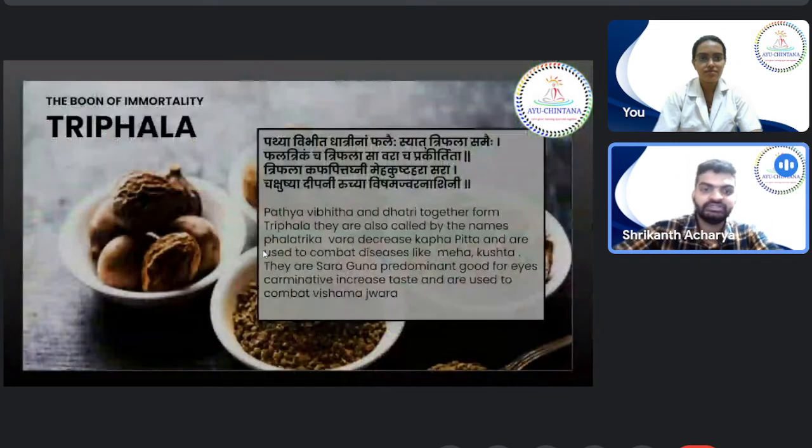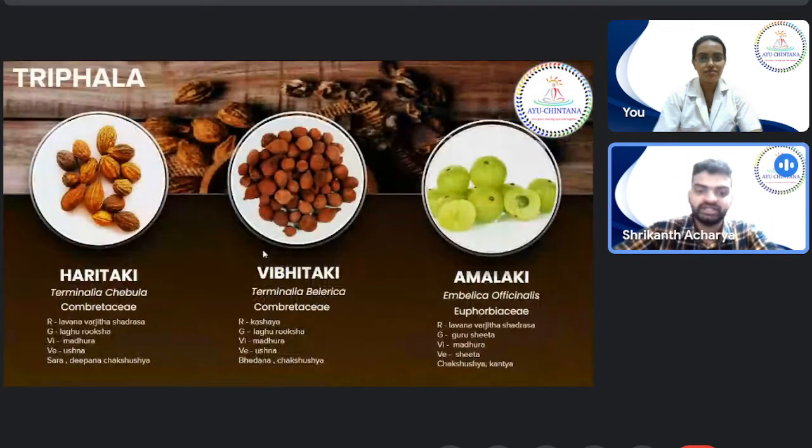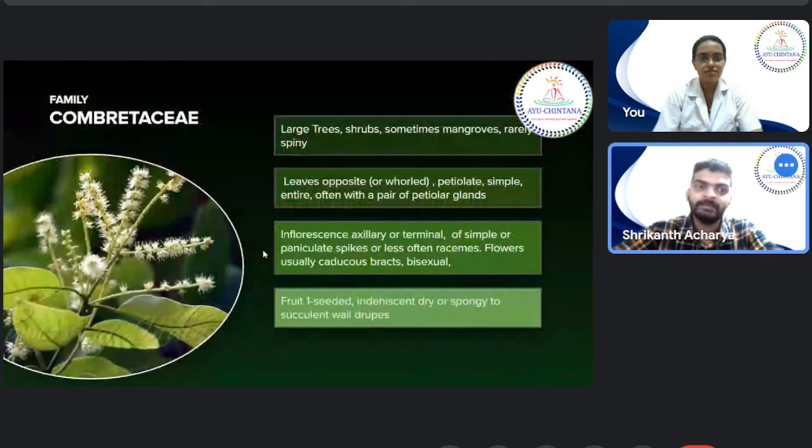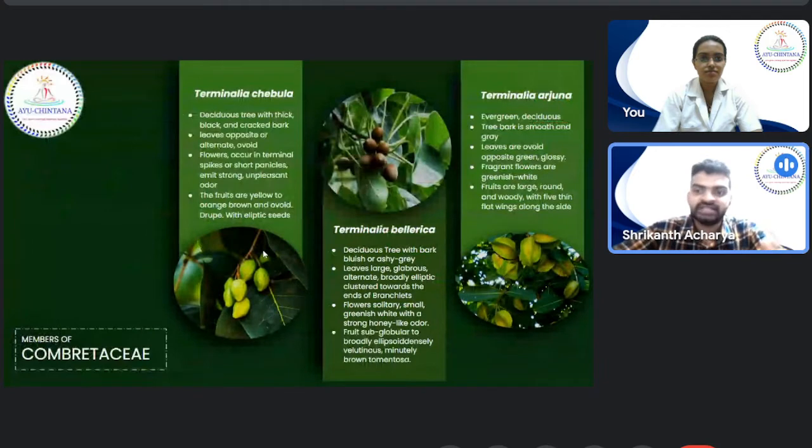For example, Triphala, which consists of Haritaki, Vibhitaki, Amalaki, where Haritaki and Vibhitaki belong to Combretaceae. Now we take Combretaceae. We study the general morphological features which are common for all the drugs in the syllabus which come from the Combretaceae family. And these are the drugs that come from Combretaceae family.